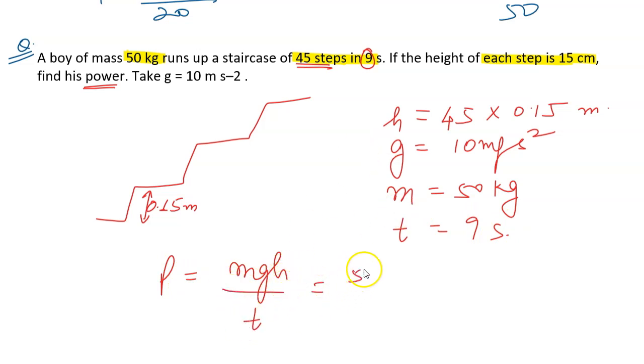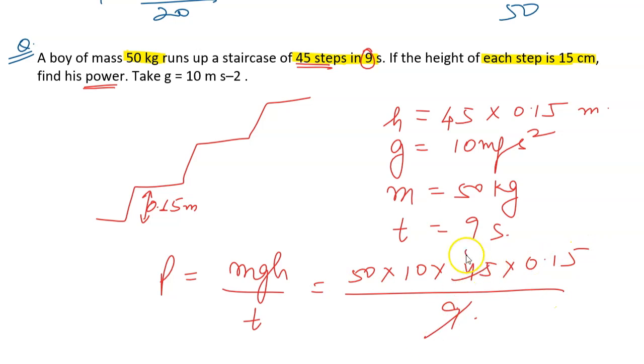That will be 50 times 10 times 45 times 0.15 over 9. This gives 25 times 15, so 250 plus 125, that is 375 watts of power.